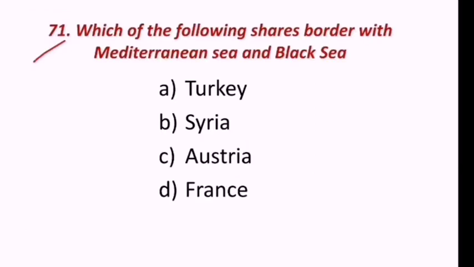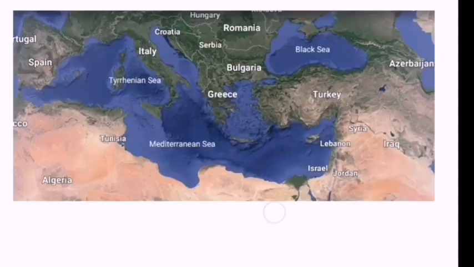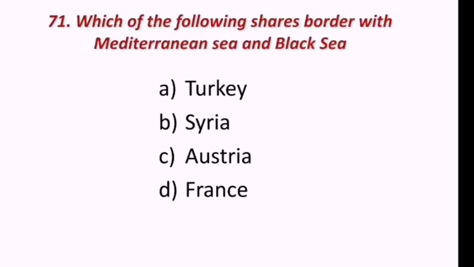71st question. Which of the following shares border with Mediterranean Sea as well as Black Sea? Maybe Turkey, Syria, Austria, France. Mediterranean Sea and Black Sea. Look at this. Turkey is sharing border with the Black Sea as well as Mediterranean Sea. Hence the correct answer is Turkey.